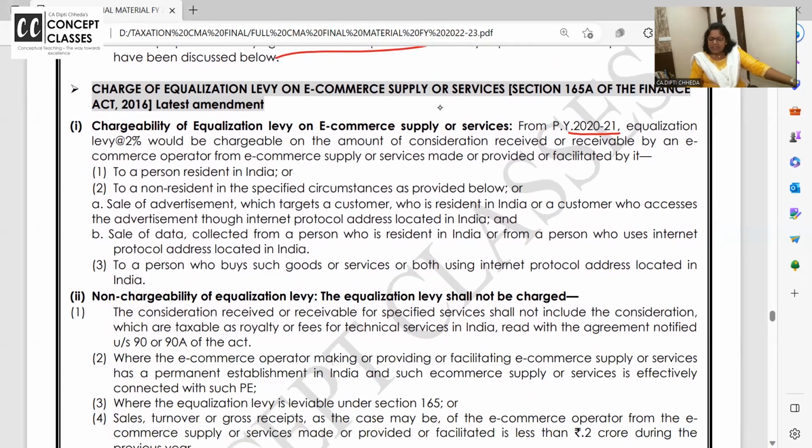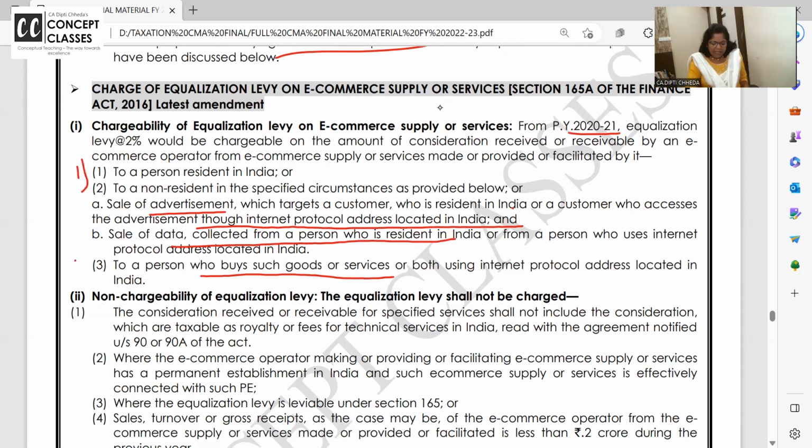E-commerce operator. This started from 2021. Equalisation levy would be chargeable on the amount of consideration received by an e-commerce operator from e-commerce supply or facilitated to a person resident in India, or to a non-resident in the specified circumstances as provided, like sale of advertisement which targets a customer resident in India or a customer who accesses the advertisement through an IP in India, or sale of data collected from India, or to a person who buys such goods or services using an IP in India.